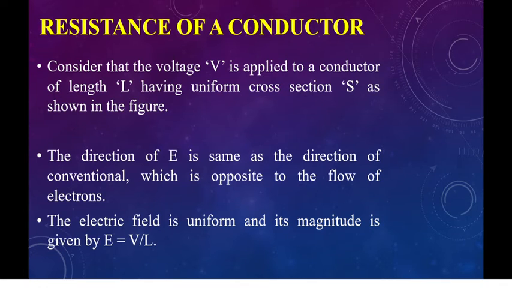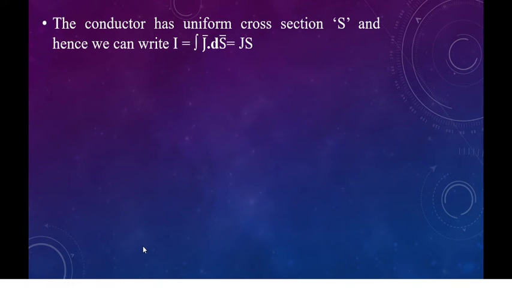The electric field intensity is uniform and its magnitude is defined as E is equal to V by L. From this equation, the electric field intensity is measured in, sorry, not meter per second, volts per meter.